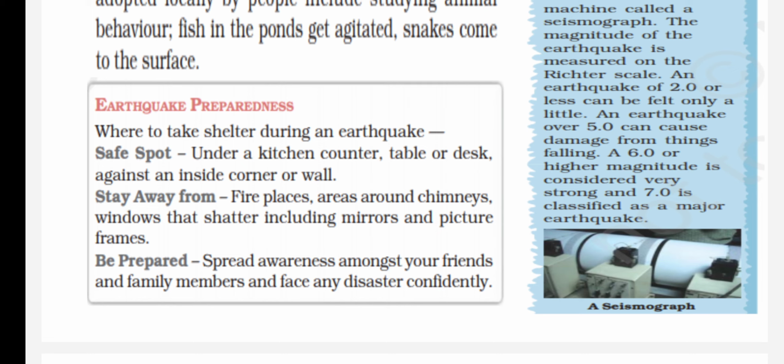And be prepared, children. Without taking fear, you just spread awareness among your friends. We need not get fear. We can try to escape from the earthquake by taking some necessary measures.